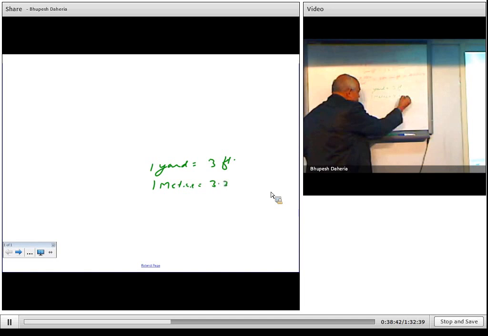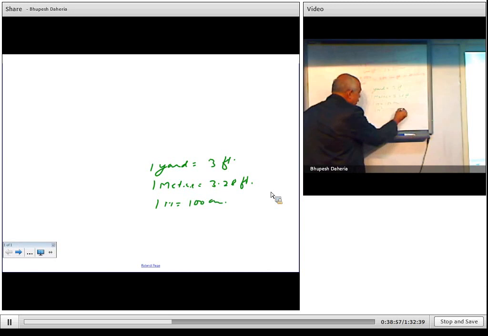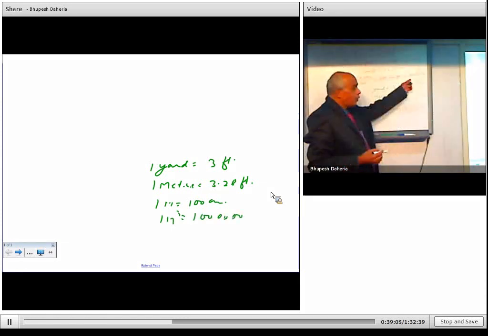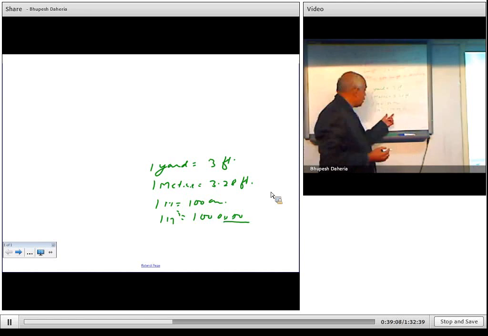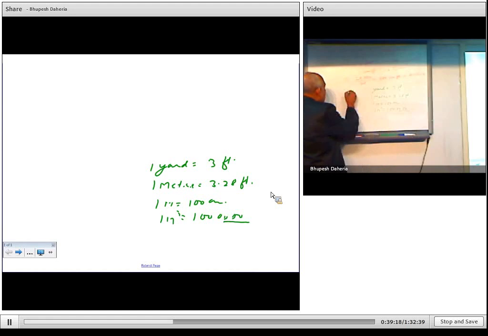Also now 1 cubic meter. So 1 meter is how much basically? 1 meter is 100 centimeters. Now again, 1 cubic meter, that will become 100 into 100 into 100. So now see, 1000 liters. So see 1 cubic meter, now we go to 1000 liters. So now we want 20,000 liters. So simple, I want 20,000 liters. So 1 meter cube is 1000 liters. So 20 meter cube I want. So I want finally only 20 meter cube.